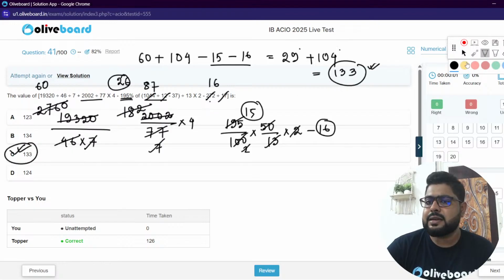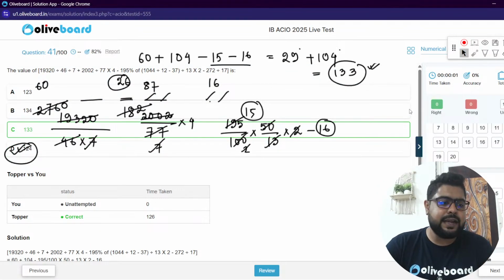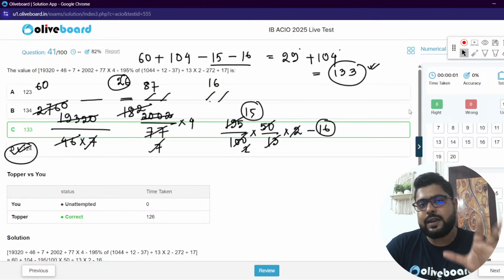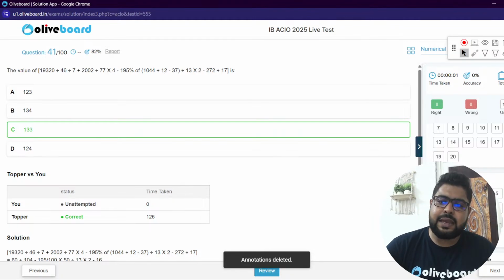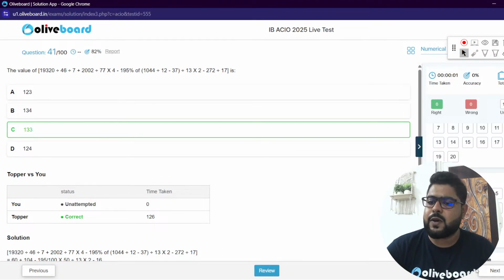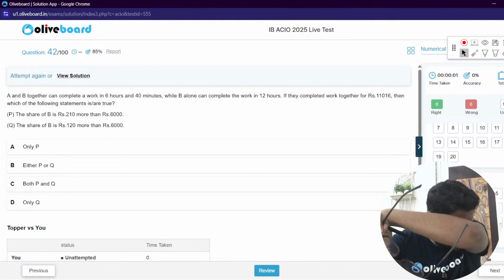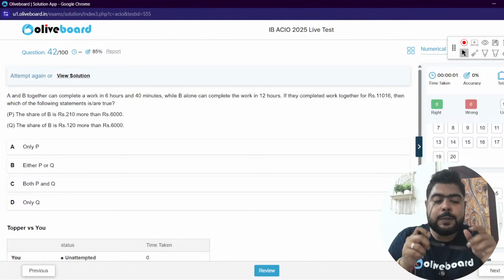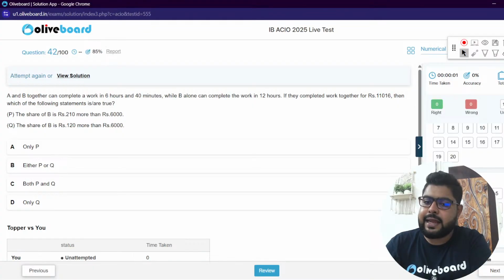That's your answer. Because the terms were significant, it was definitely a little bit on the lengthier side. But last year, in 2024, IB actually asked questions based on this type of pattern. A few questions, not every question, but a few were very, very lengthy like this one.